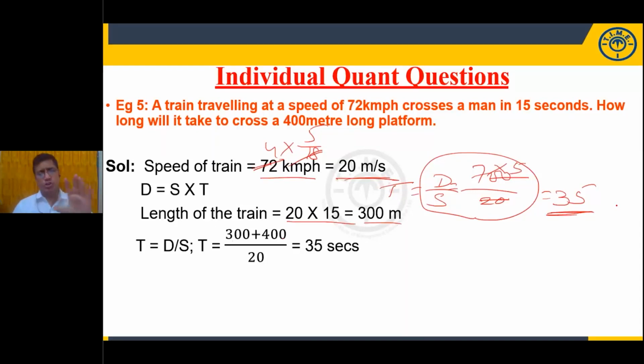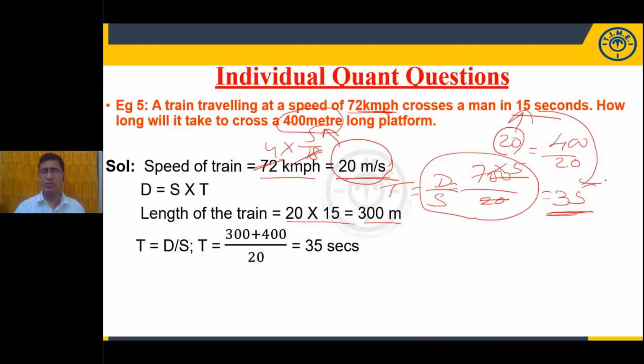My dear students, just stop this calculation and look at the calculation carefully. The train is crossing a man in 15 seconds. When it is crossing a platform, how much time it will take? Am I right or not? Now, 72 kilometer per hour means how many meter per second? 20. Now, by using this speed, it will take how much time to cross 400 meters? 400 by 20 means it is 20. 20 plus 15 is equal to 35. That's all.